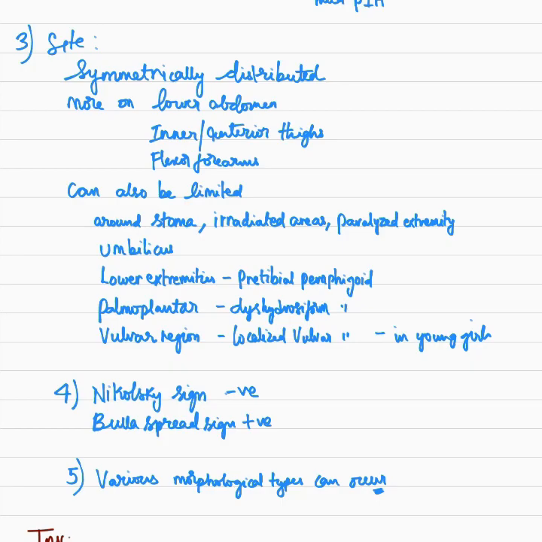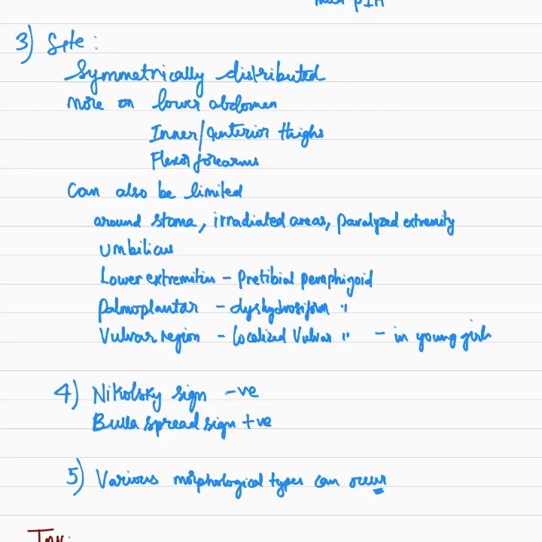They can be localized to palmoplantar areas, where it is called dyshydrosiform pemphigoid, and it can be localized to the vulvar lesion, also called localized vulvar pemphigoid, especially seen in younger girls. So in childhood induced bullous pemphigoid, this is also one of the variants. The Nikolsky sign is negative and bulla spread sign is positive.